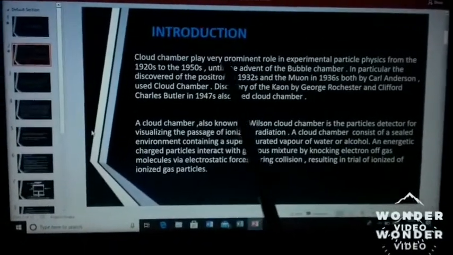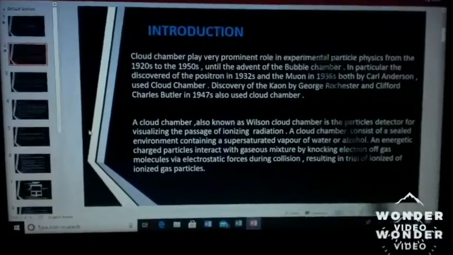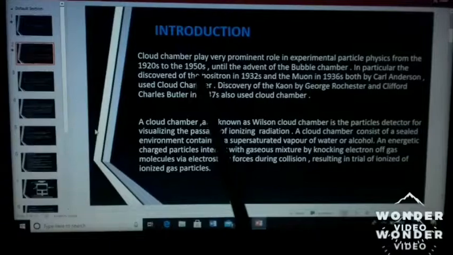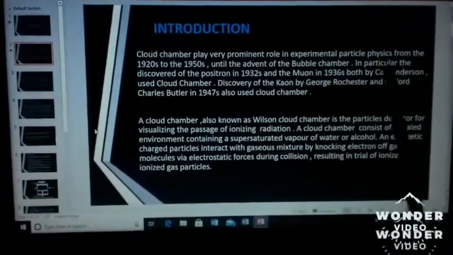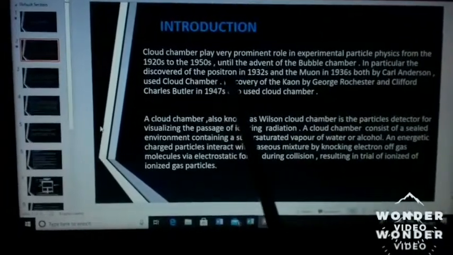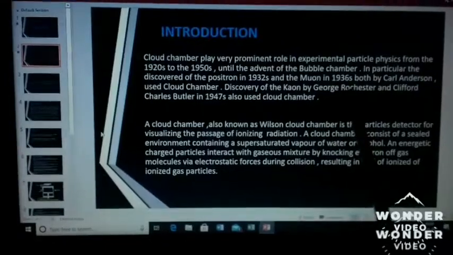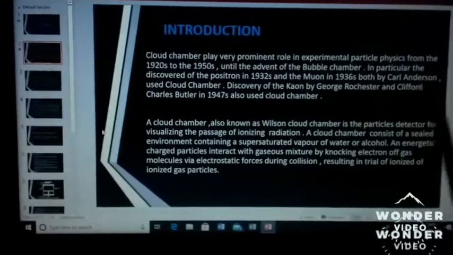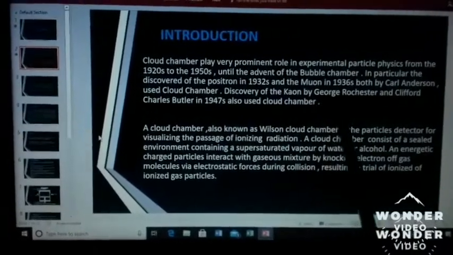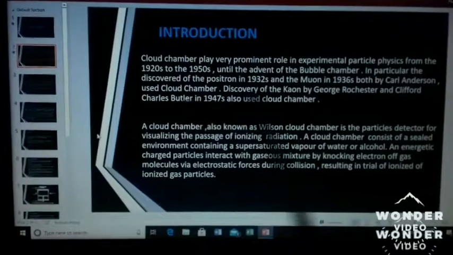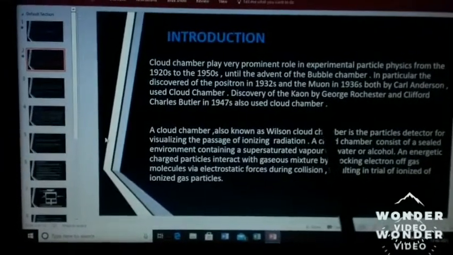Cloud chamber played a very prominent role in experimental particle physics from the 1920s to the 1950s, until the advent of the bubble chamber. In particular, the discovery of the positron in 1932 and the muon in 1936, both by Carl Anderson, used a cloud chamber. The discovery of the kaon by George Rochester and Clifford Charles Butler in 1947 also used a cloud chamber.